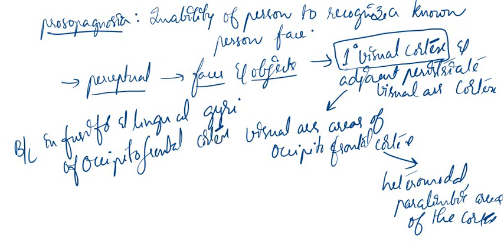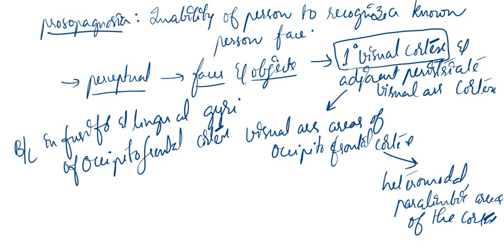What will happen? They will disrupt the complete process, the complete process which we studied here. This process will be completely disrupted if there is any lesion in the fusiform and lingual gyri of the occipitofrontal cortex. So the complete process will be disrupted, right?